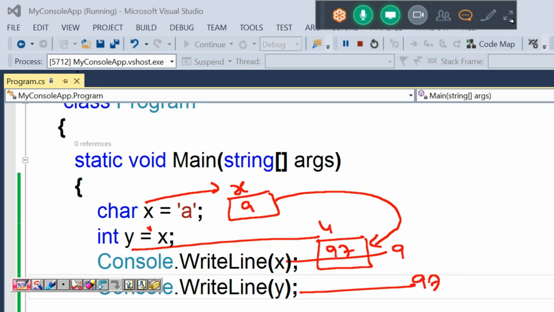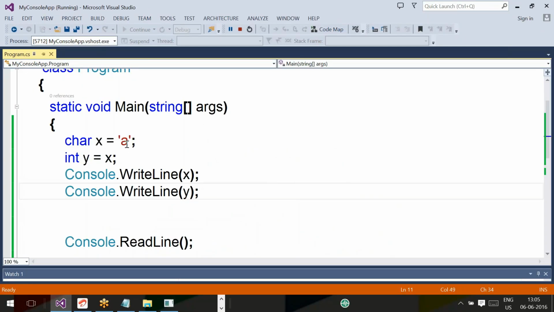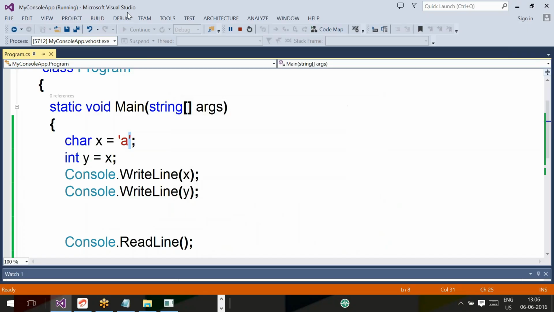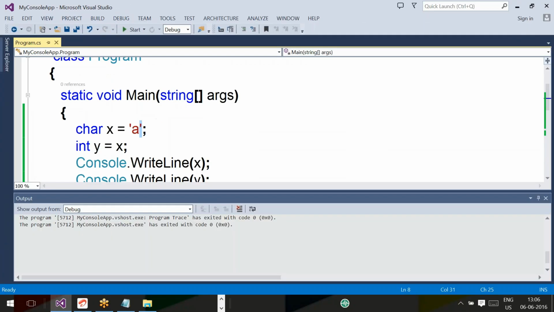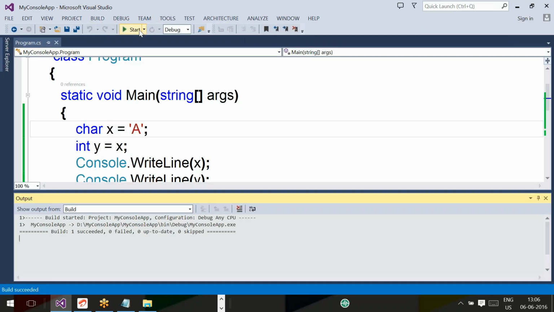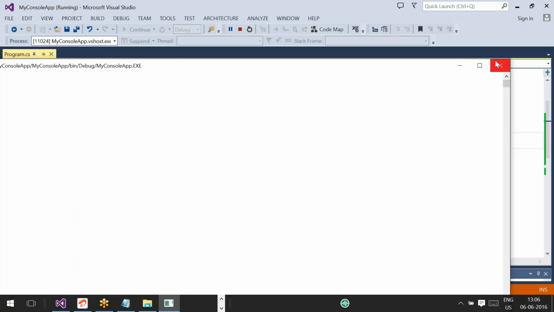Now my question is, suppose I stored capital A, what is the ASCII value of capital A? Any idea, guys? Yes, it is 65. Capital A's ASCII value is 65.